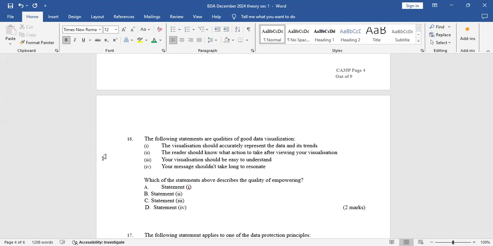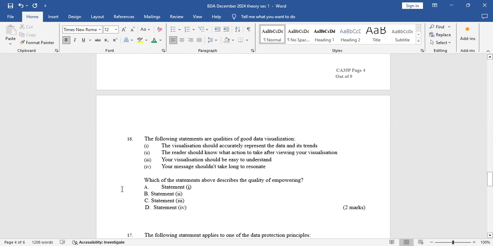Data visualization is all about your clients. It's all about the users of the information. So the people you are empowering are those who use that information. For them, the key thing here is that your visualization should be easy to understand. Even if you have a graphical presentation of profit margin, the shareholders will only be interested in the profit margin. So when you do a visual presentation, like on a dashboard, you can only empower them if they can easily understand what you are presenting.